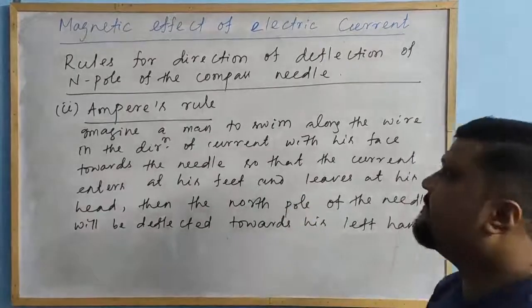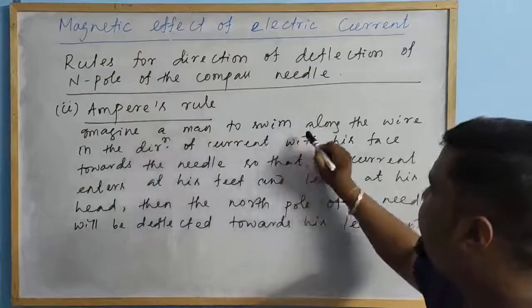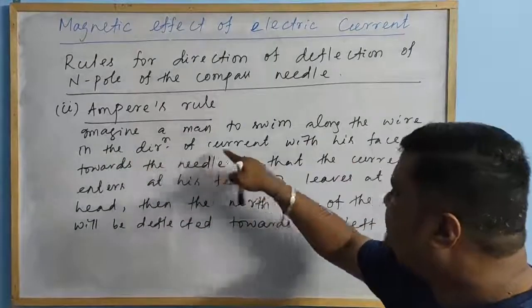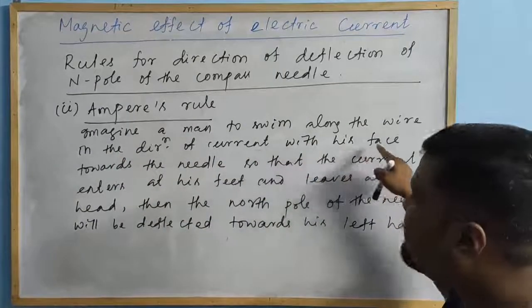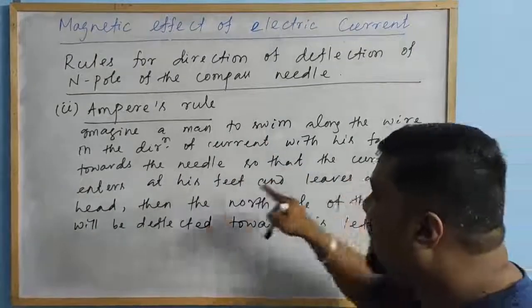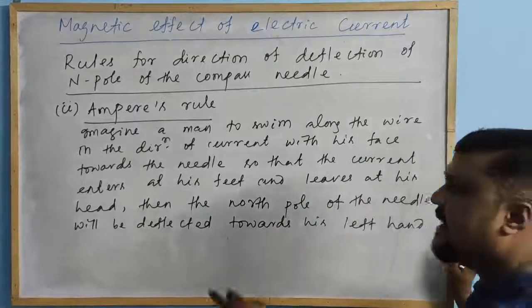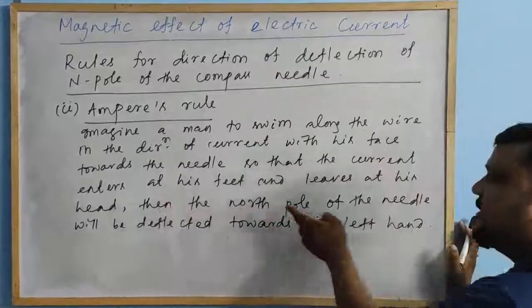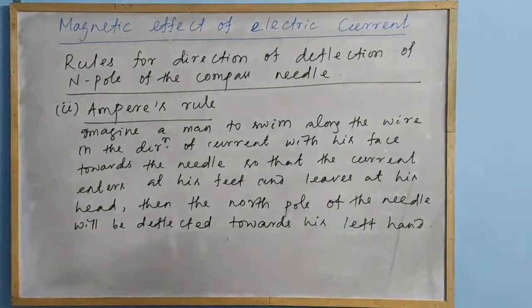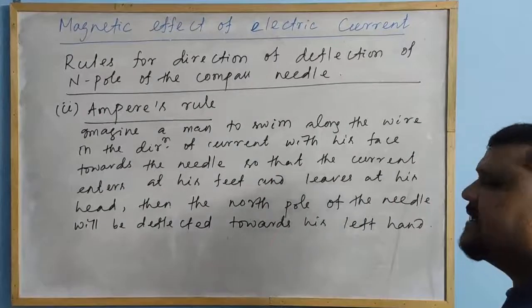So read this Ampere's rule. Imagine a man to swim along the wire or the conductor in the direction of current with his face towards the needle, so that the current enters at his feet and leaves at his head. Then the north pole of the needle will be deflected towards his left hand. So this is most important: the north pole of the needle will be deflected towards his left hand.